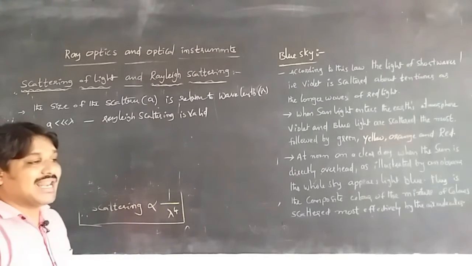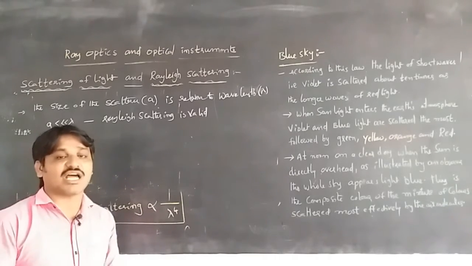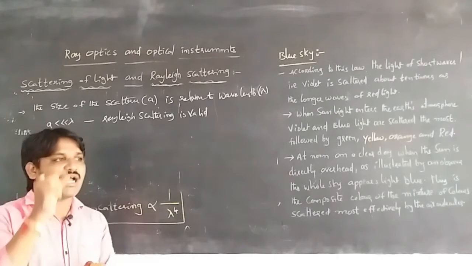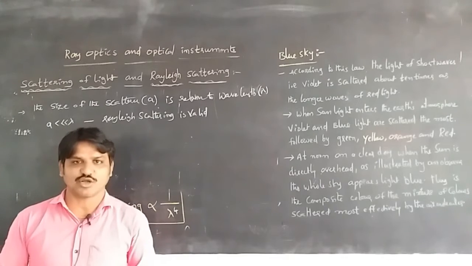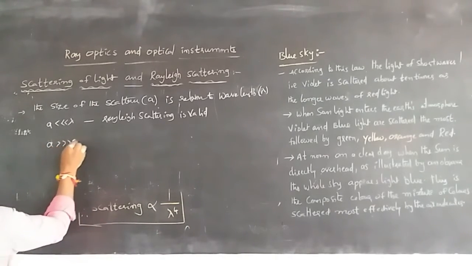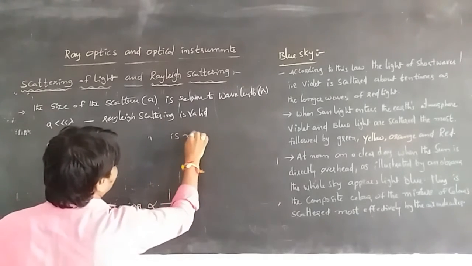If the particles are large, like dust particles in the air, meaning the wavelength is smaller than the dust particles, or water droplets after the rain, and the droplets are greater than lambda, then Rayleigh scattering is not valid.